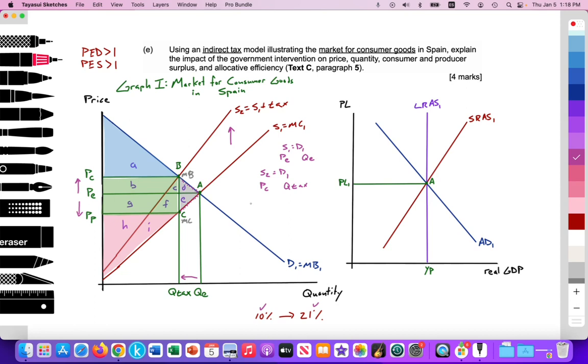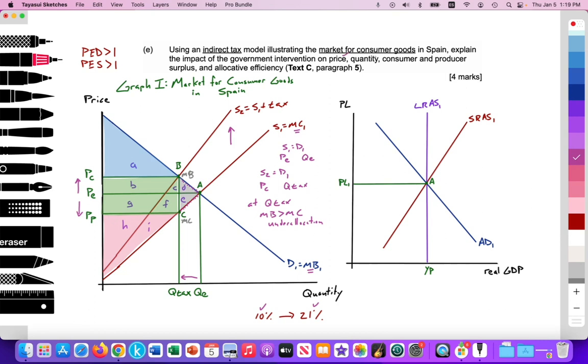We can notice that at the quantity of Q tax, the marginal benefit at point B is greater than the marginal cost at point C. So there is an under allocation of resources to the production and consumption of this good versus what is desired by society at point A, where marginal cost equals marginal benefit and is allocatively efficient.